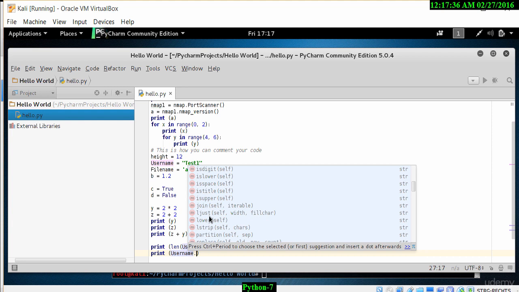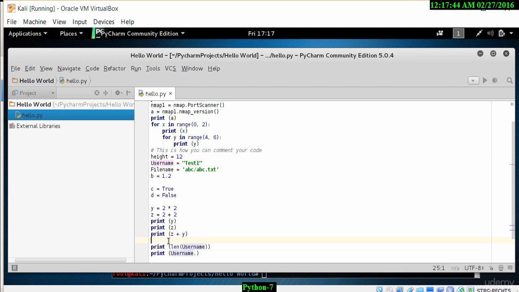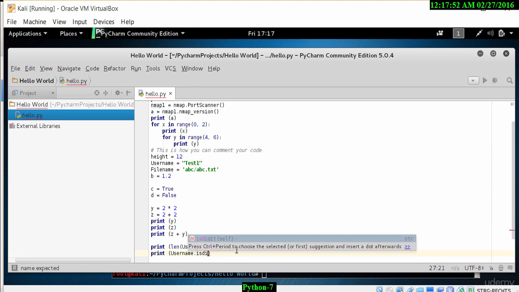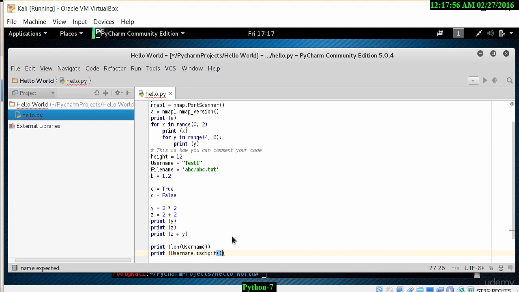So let's use isdigit to see whether we can find if the username returns a value of true or false given the nature of the username. So let's type in username.isdigit, and in this situation I'm going to change the username just to have a value of 1, just to prove that it is true when I run this program.